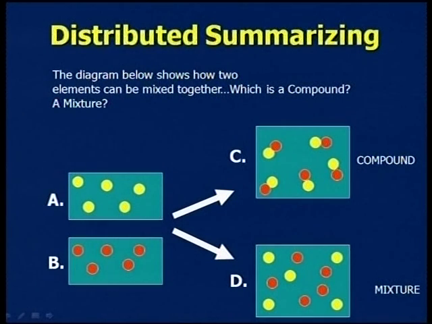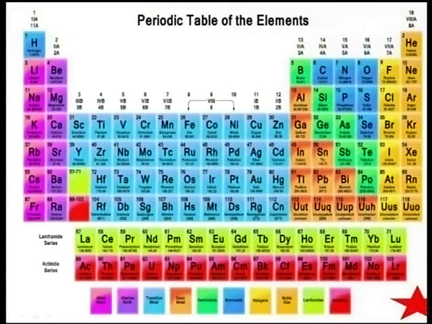If they are mixed like D, all are gathered there but there is no connection between one kind of molecule and another, all are free, it is called a mixture. If all are bonded with uniform bonding, we call it a compound. Do you understand now? Do you get the clarity about all these things?